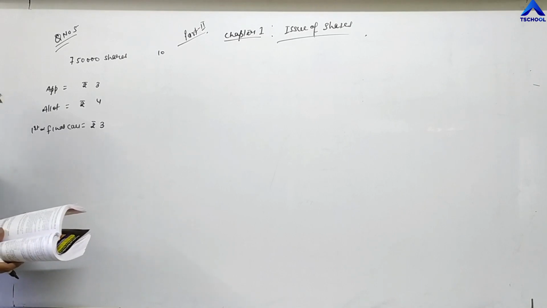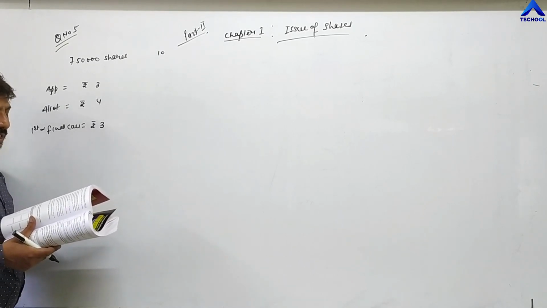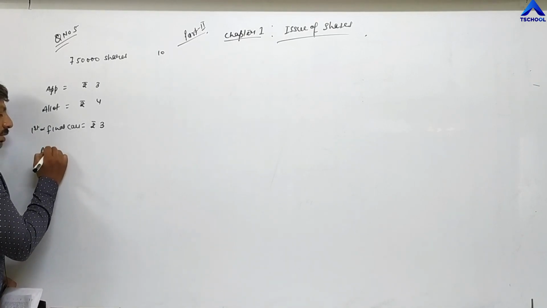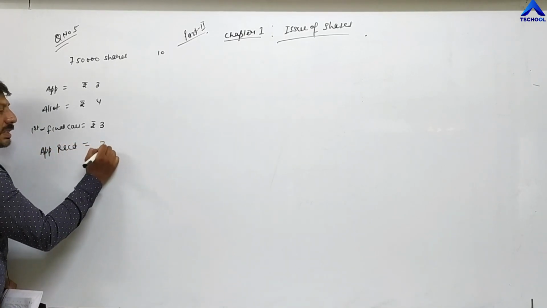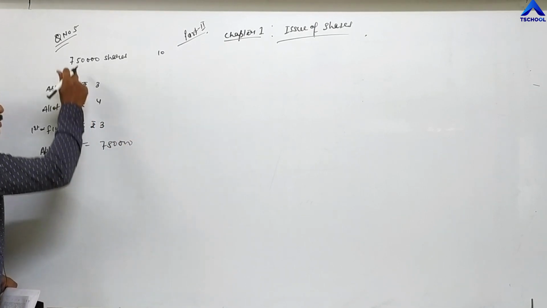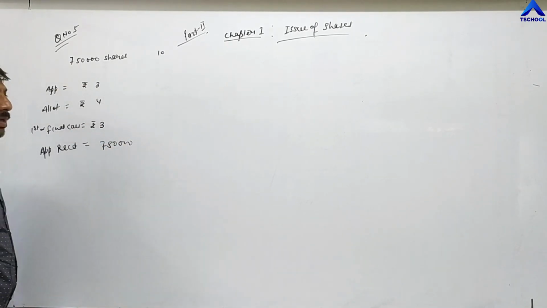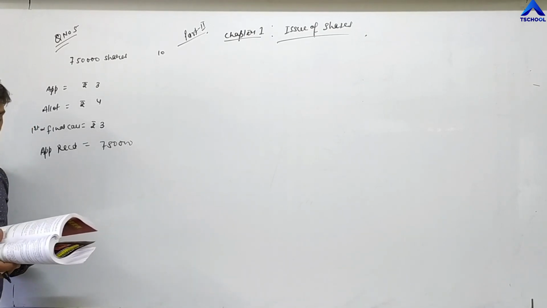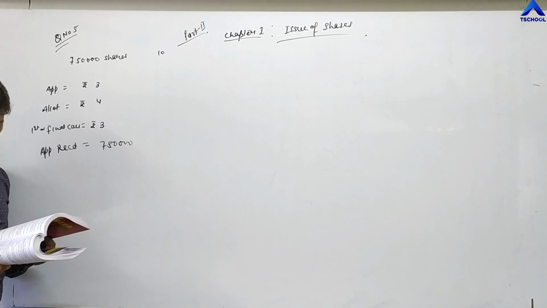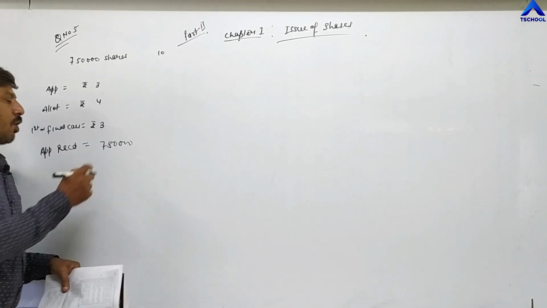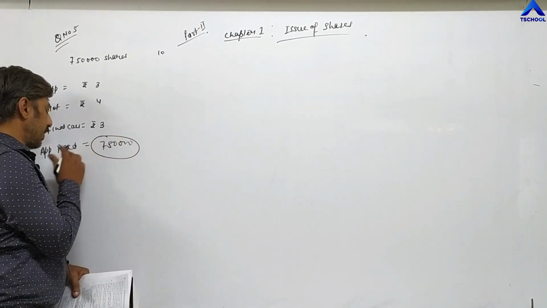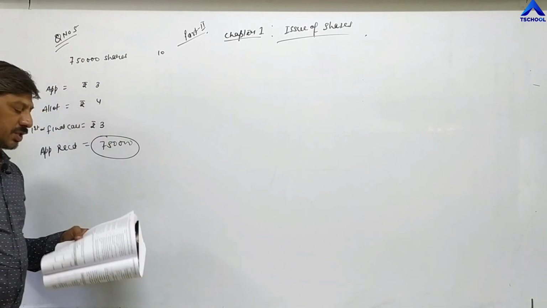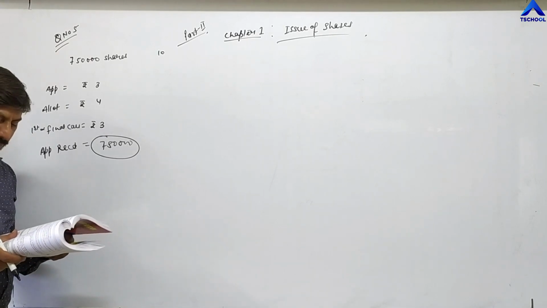Then below this, the company received applications for 7,50,000 shares. 7,50,000 means there is neither undersubscription nor oversubscription. And all the applicants, that is investors, were allotted shares. All the 7,50,000 shares which were applied for by investors, the company has allotted in full to different investors.